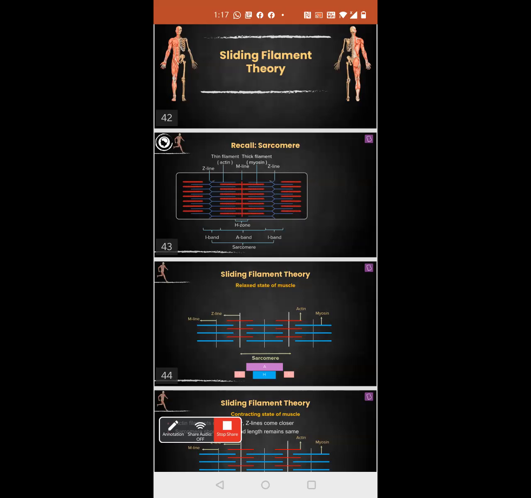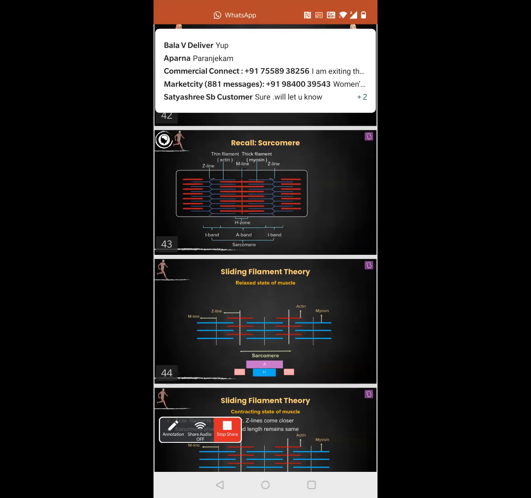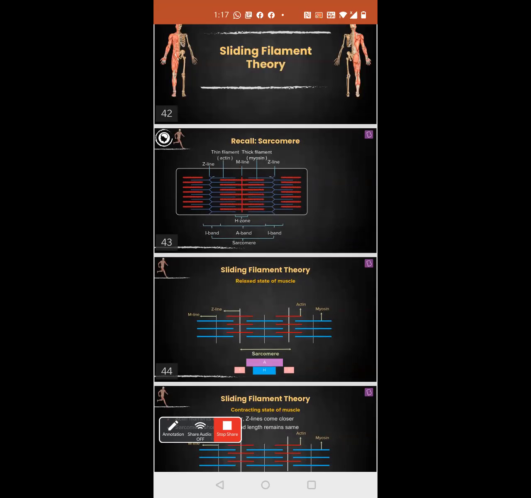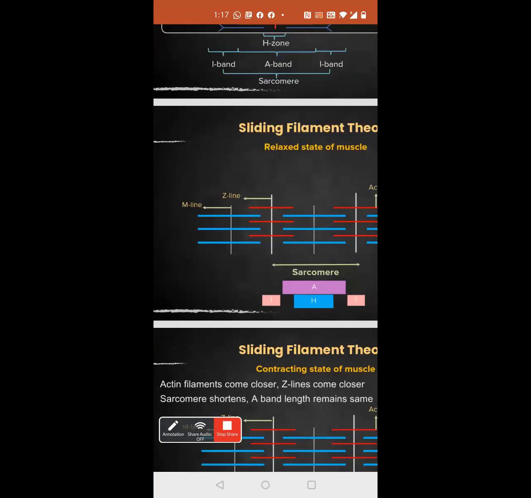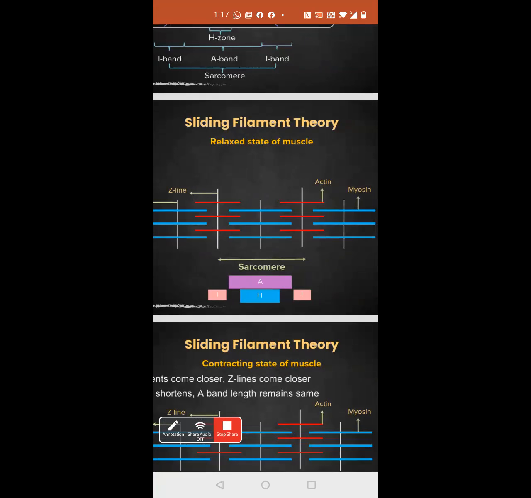Did you get this logic? Yes, ma'am. Now, sliding filament theory is a theory which explains how contraction of the muscles happens on a whole, not just the cross-bridge cycle alone. So normally, this is how the actin and myosin are going to look like.